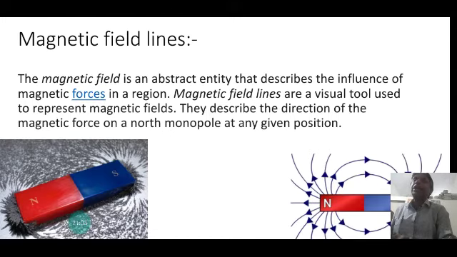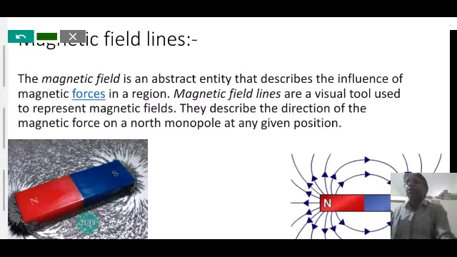These lines are imaginary lines, and they are called magnetic field lines. Now it is defined as: the magnetic field is an abstract entity that describes the influence of the magnetic force in a region. The magnetic force that is influenced in a region of the magnet is described or visualized by patterns of lines. These lines are called magnetic field lines.